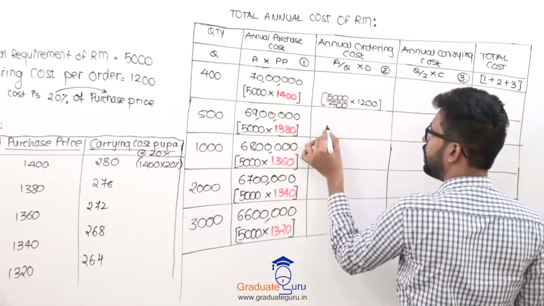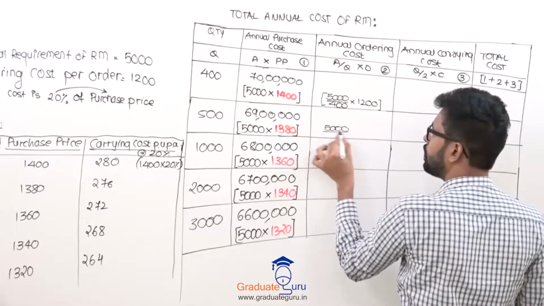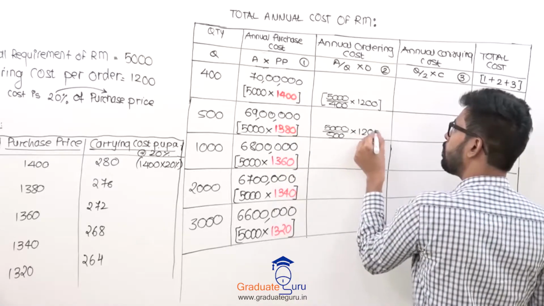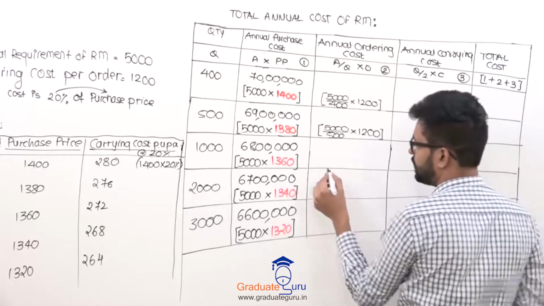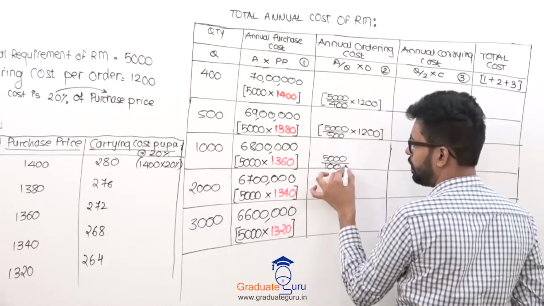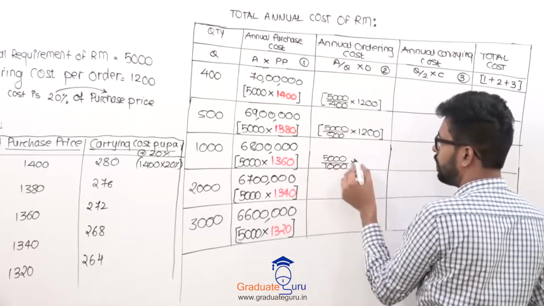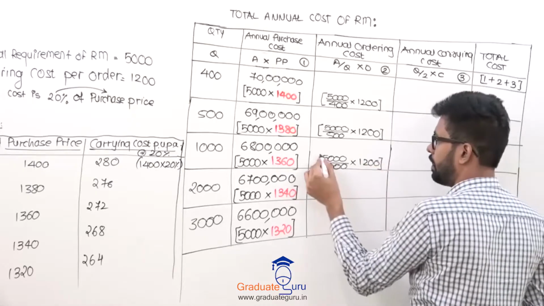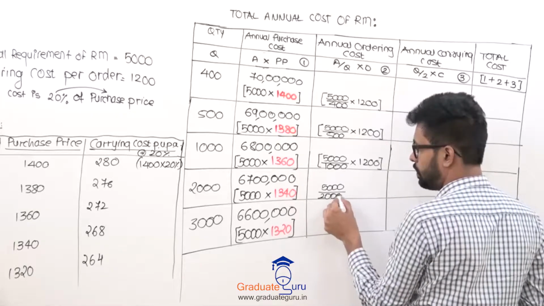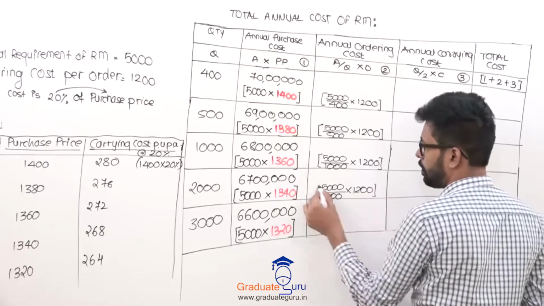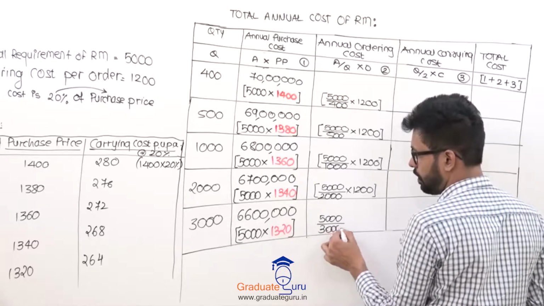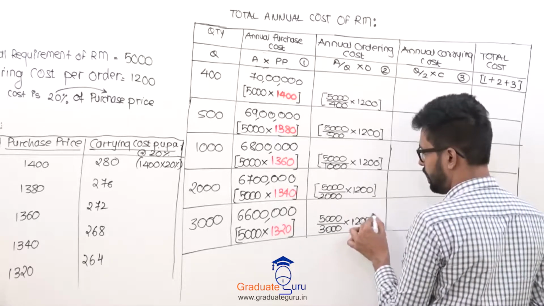Over here, if I say your annual requirement is 5,000, your quantity is 500, what you are ordering, into ordering cost is 1200. 5,000 total annual requirement divided by 1000, so you will order 5 times and one time it is 1200 rupees. 5000 divided by 2000 multiplied by 1200. 5000 divided by 3000, you are ordering into, at a time you have to pay 1200.